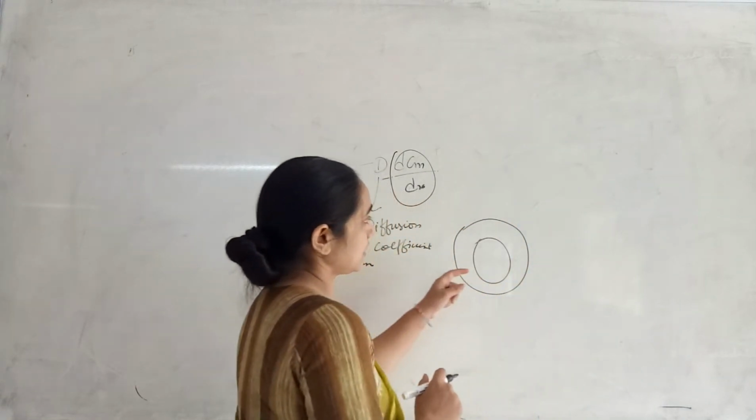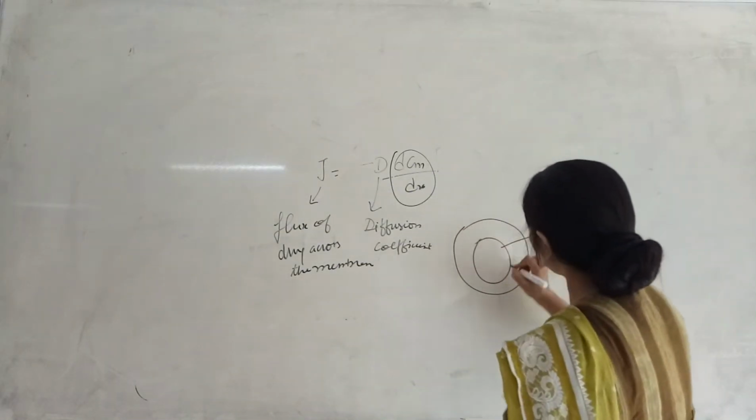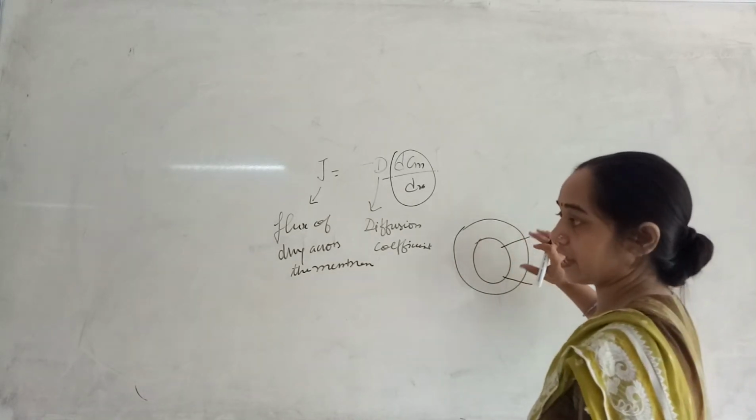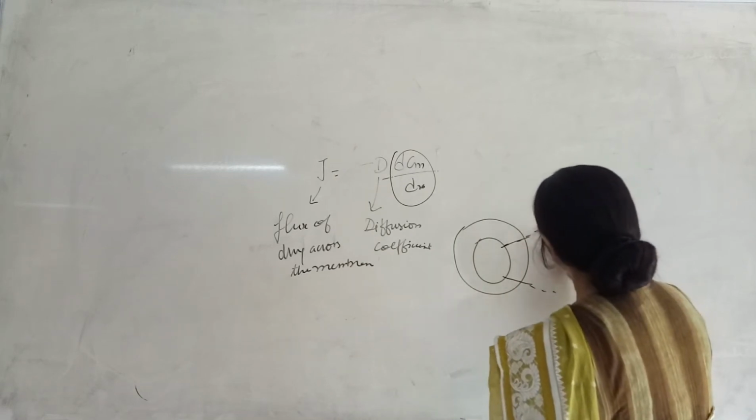Now, if I consider a case, for example, I have taken a system like this. If I take a piece of this surface and magnify it, it can be seen like this.